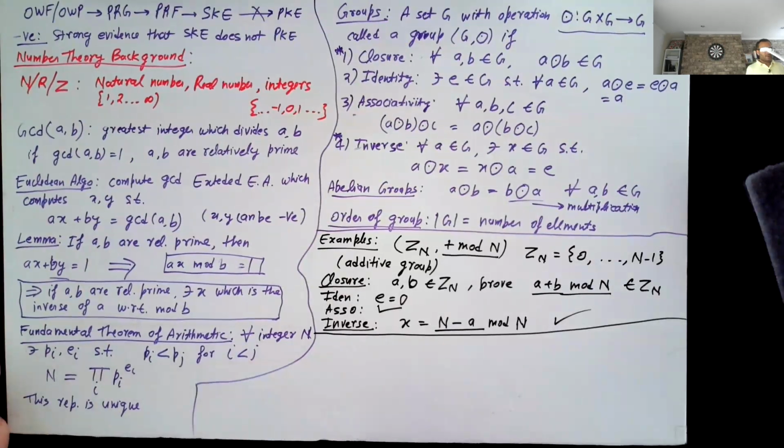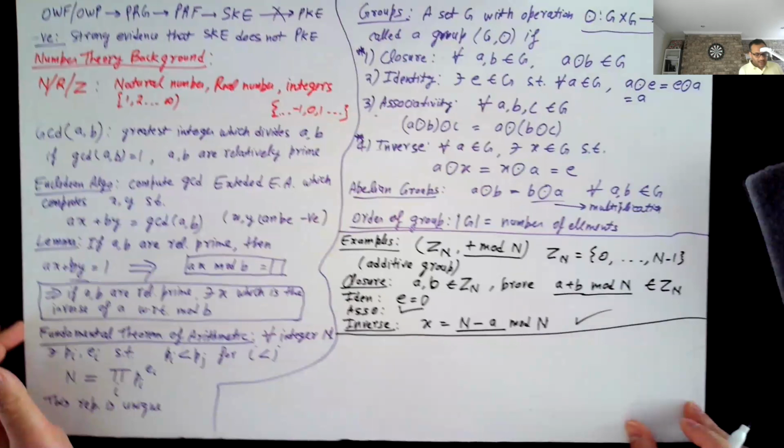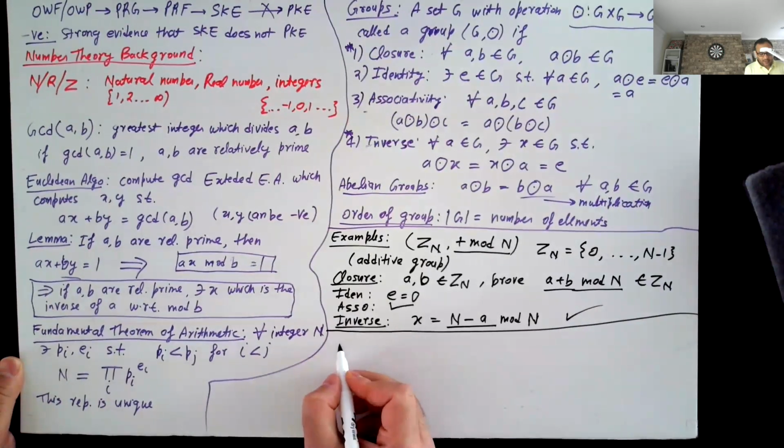Let's take an example of a multiplicative group. To do that, let me define something known as Zn star.